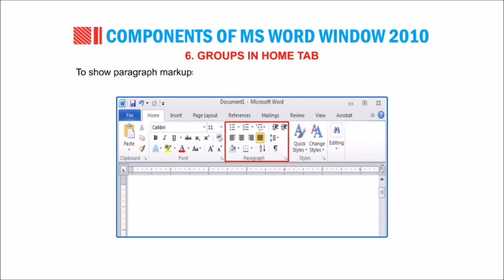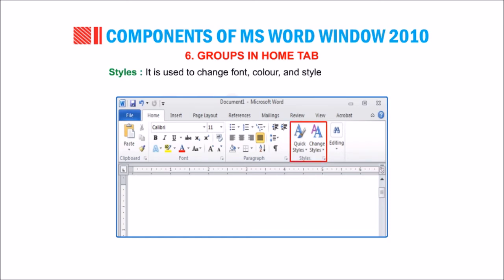To show paragraph markups, add, remove and customize the shading borders. It provides options to set fill color, align text margins, right, left and center. It also contains commands to modify line spacing and color background behind the text. Styles. It is used to change font, color and style in the document.